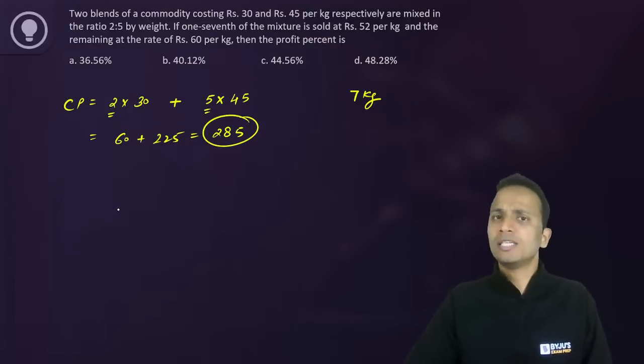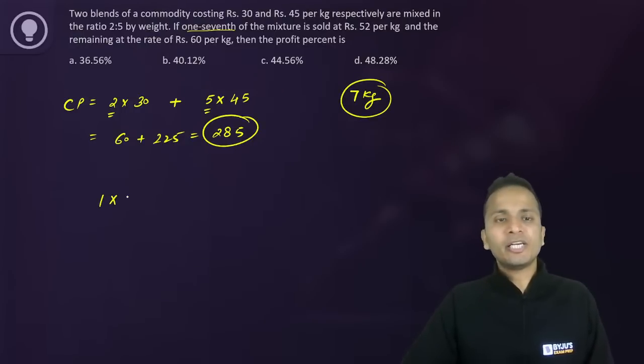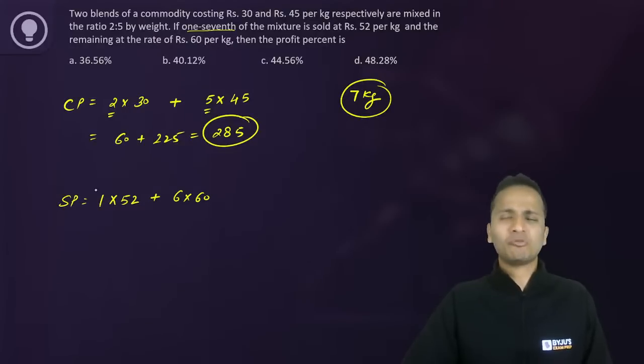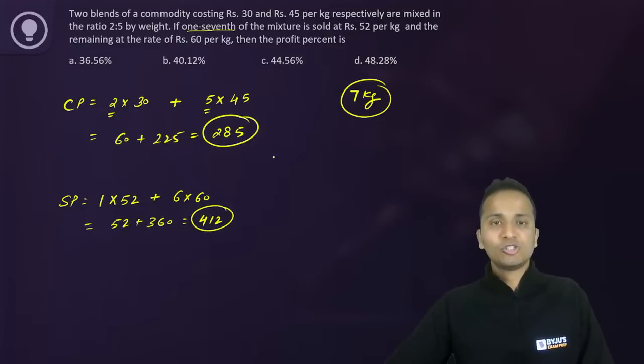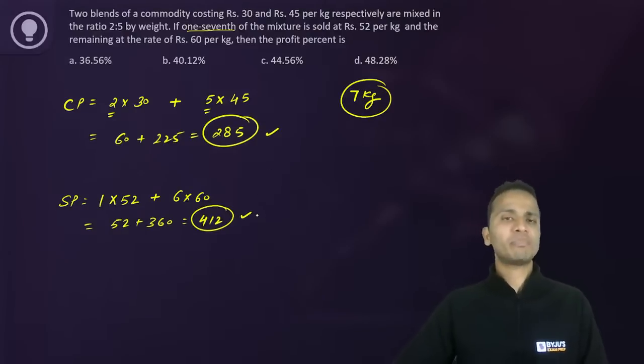Now let's talk about the sales. 1/7 of the mixture. So 7 kg is the total mixture. 1/7 of that will be 1 kg. So 1 kg of the mixture is sold at 52 and the remaining, that will be 6 kgs, is sold at 60. So selling price निकालने में भी कोई problem नहीं होनी चाहिए. So it is 52 plus 360, that is 412. So this is the sales. All right. So you have the cost price, you have the selling price. You can find the profit percentage.